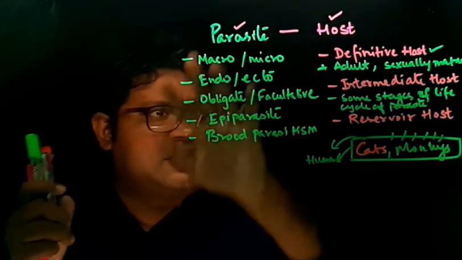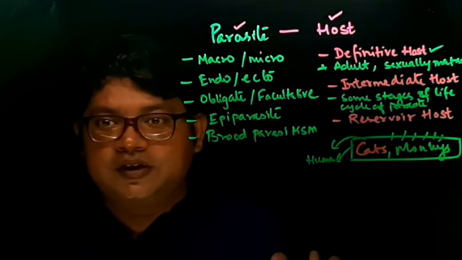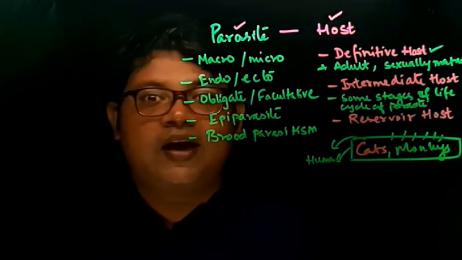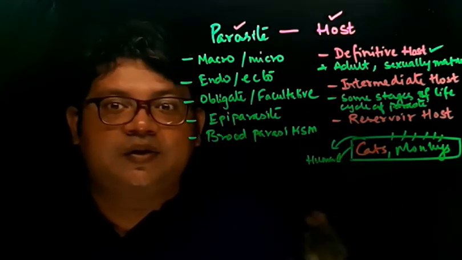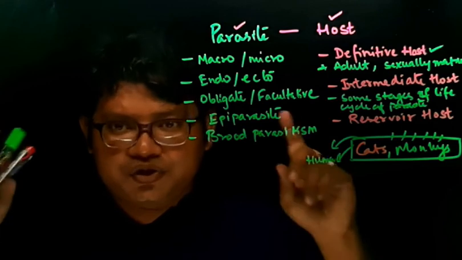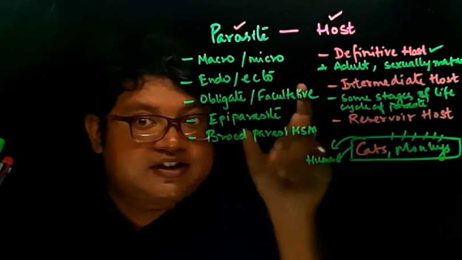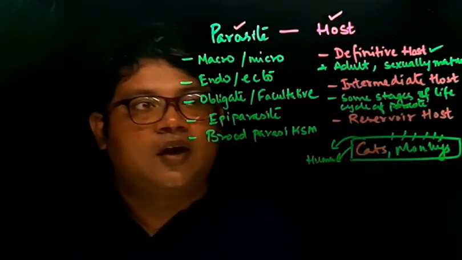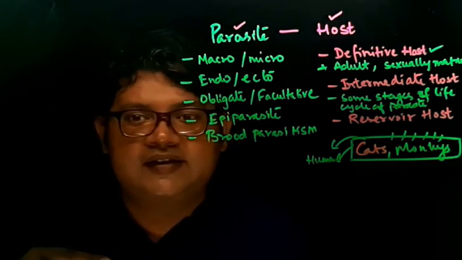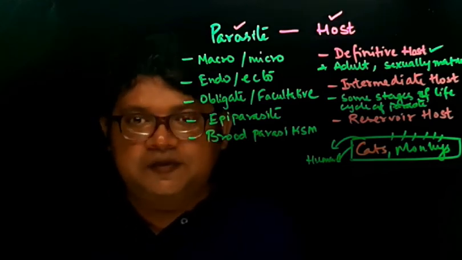So after you know all these terms, while reading a chapter from the book or listening to other videos where it is explained that this parasite is an obligate parasite, or this parasite is a facultative parasite, at that time you should be clear what these terms mean. Okay, so I think you have understood today's lecture. I have talked about different types of parasites and different types of hosts. I hope this lecture is helpful. Thank you.